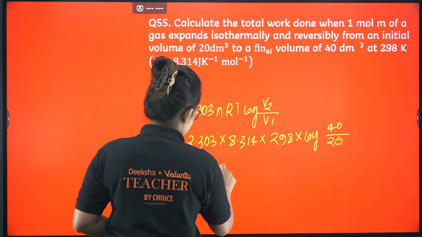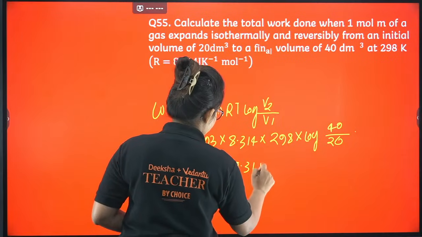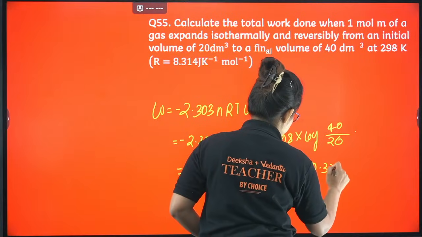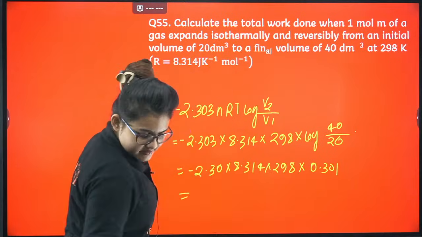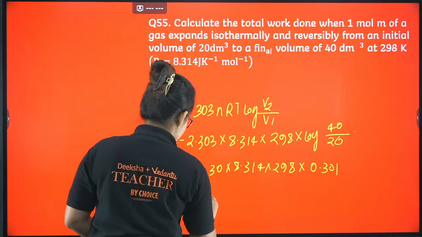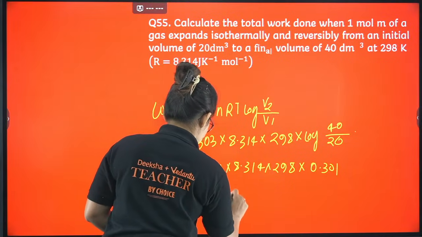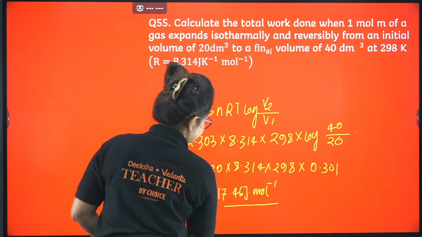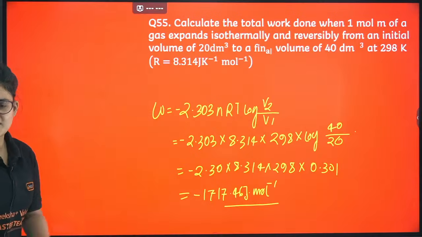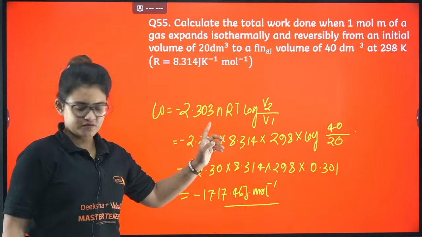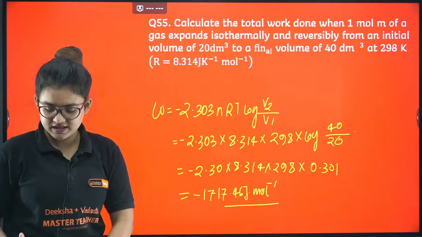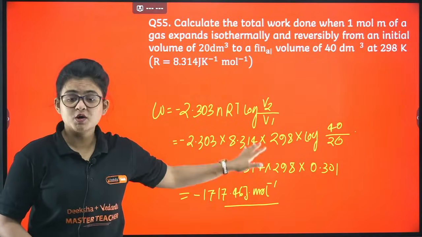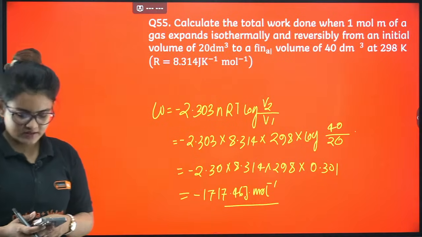So 2.303 into 8.314 into 298 into 0.301. So overall if you calculate, it will come up to be 1717.46 joule per mole. Okay, direct application of this particular formula. So as I told you earlier as well, just please make sure you are writing the proper formula and you are putting the proper value. Okay, so let's proceed.